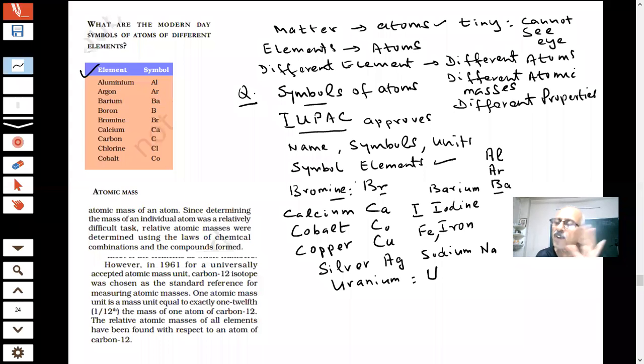What makes one element different from another? The atom of the element. If I say this is carbon, this carbon has an atom which will be different from hydrogen, different from nitrogen. What do you mean by different? Atomic mass will be different, properties will be different.